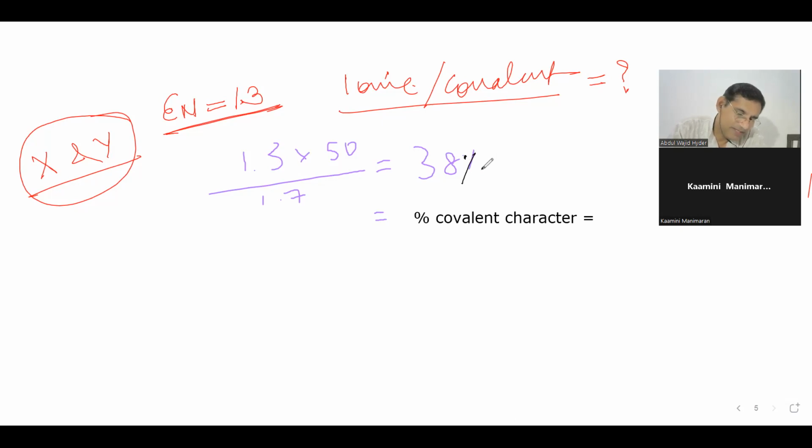See, this is less than 1.7 now. So, see, this is 1.3 now, so it should be covalent. But if it is 38% covalent character, then 62% will be ionic. So it should be ionic now.